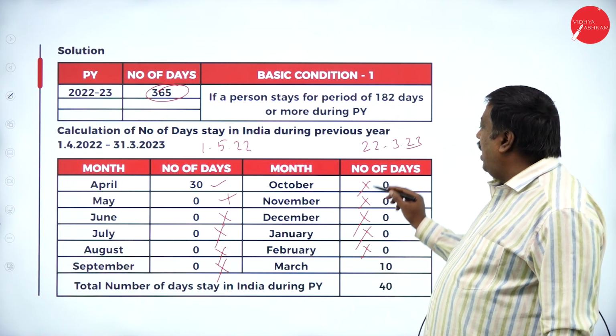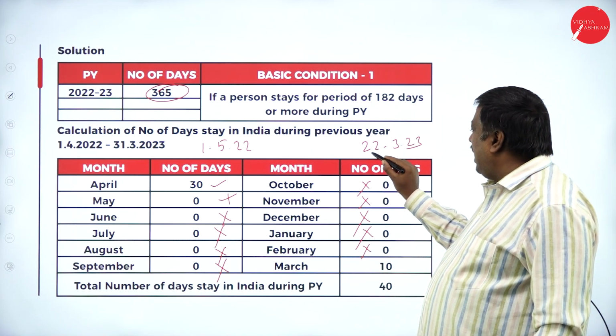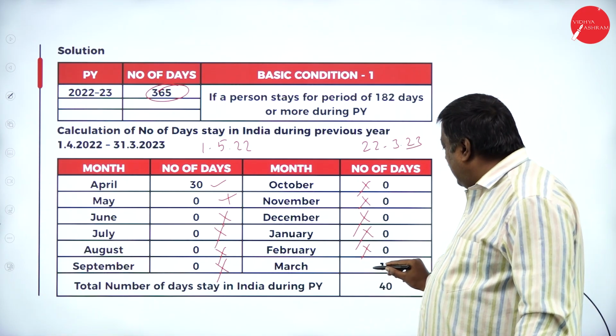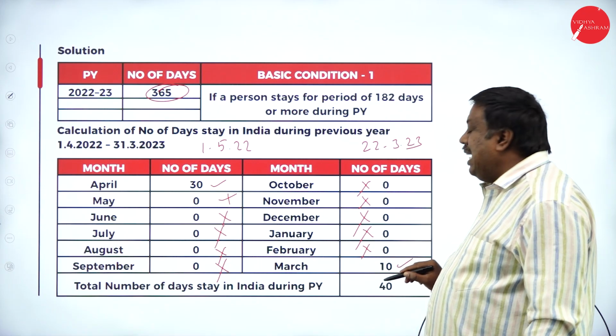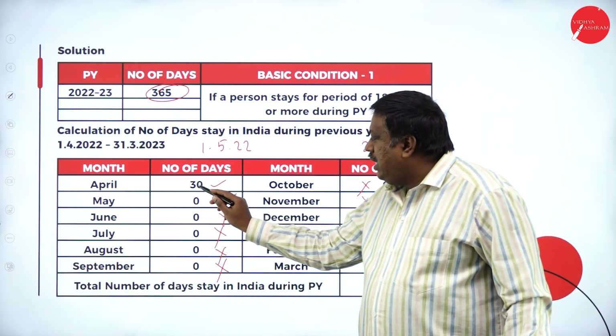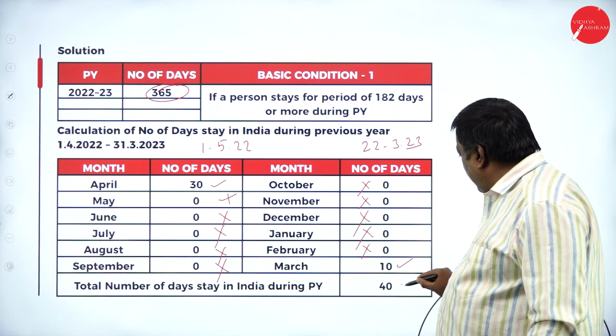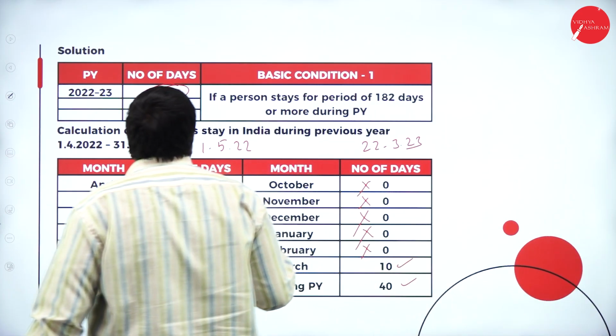In the month of March, I returned on 22nd, which means for 21 days I was not in India, so 10 days I was in India. So now here it is 30 plus 10, 40 days. How many days have I stayed in India?